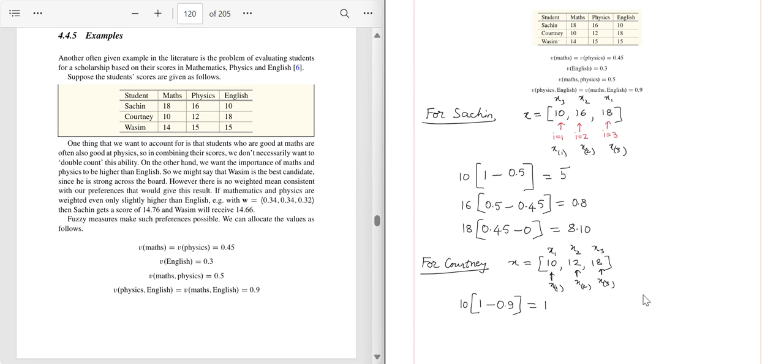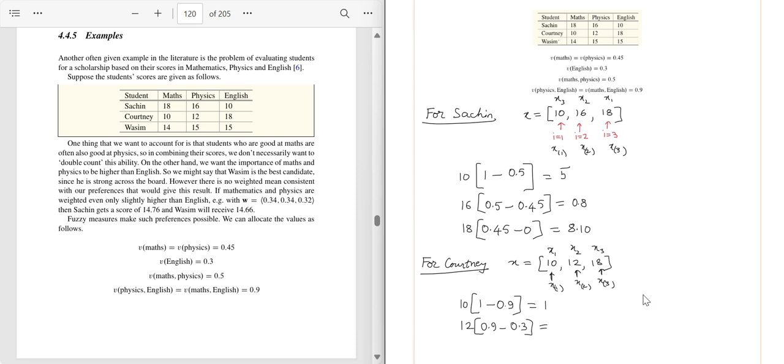The second term similarly can be developed. X of 2 is 12 and subset 2 to n. So here it's the same thing, 12 and 18. 12 and 18 are the scores in physics and English. So for physics and English, the fuzzy measure says it is 0.9, minus, 2 plus 1, so 3. So 3 to 3, again 3 only. So it is the fuzzy measure of the third, which is 18 in this case, the English score. Fuzzy measure of English is 0.3.